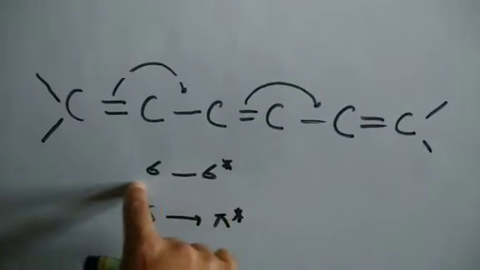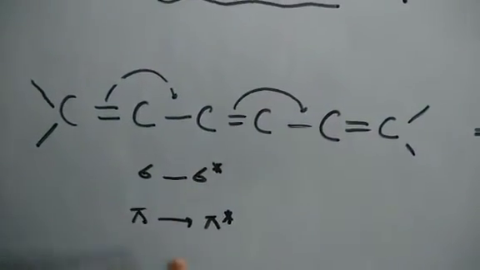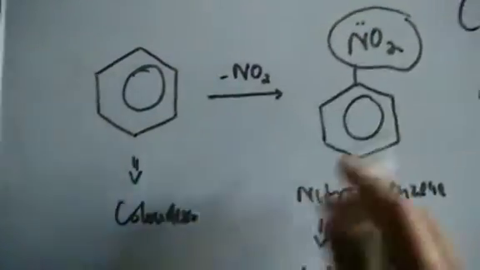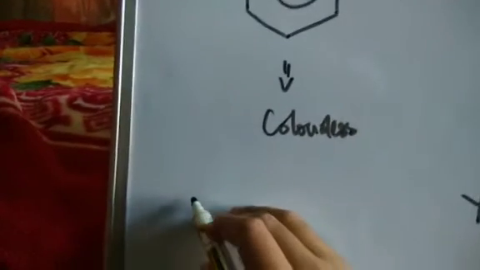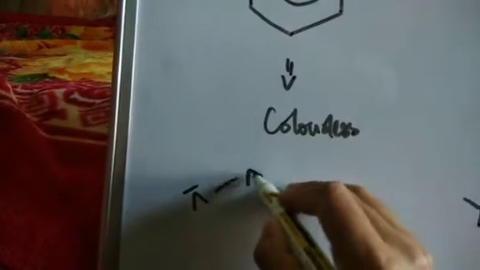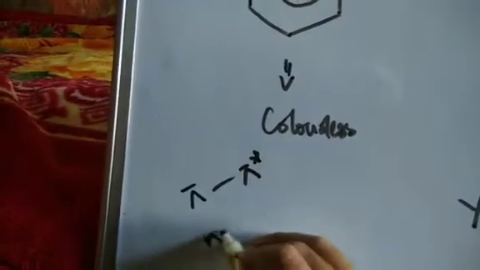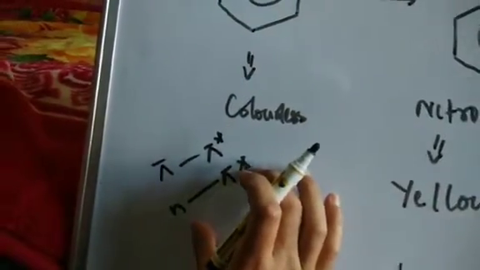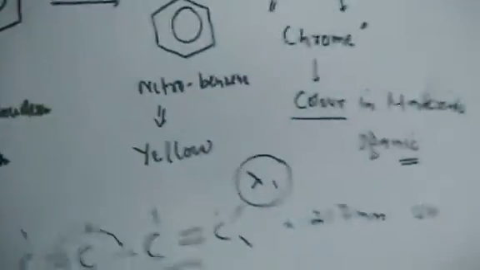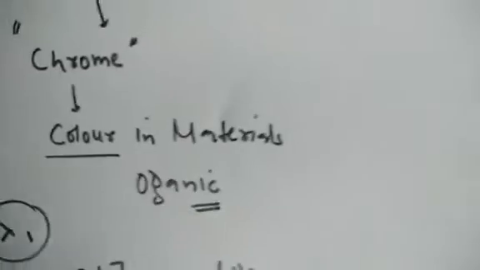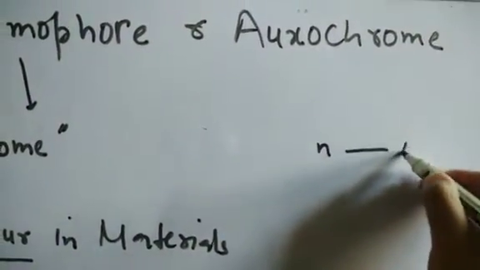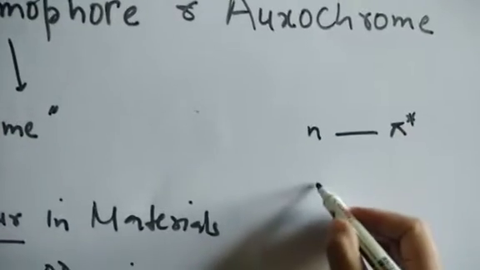So those compounds are colored where you have either pi to pi star transition, or if you look at this molecule, nitro has a lone pair and a pi bond, so you have a pi to pi star transition and also an n to pi star transition. So the n to pi star transition has an important role to play in color along with pi to pi star. In chromophores, the electronic transition that happens when it absorbs the wavelength is either n to pi star transition or pi to pi star transition.